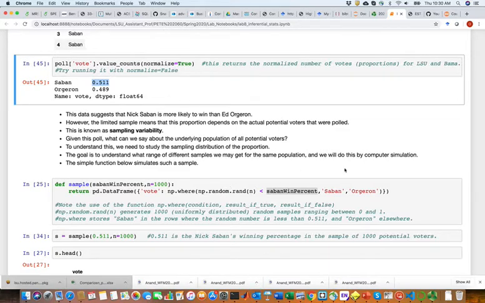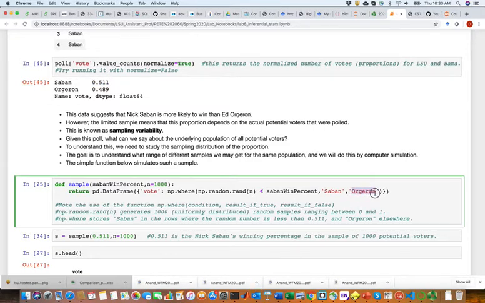And the numbers greater than that will correspond to voting Orgeron. So we use numpy's where function to do that automatically. It's generating random numbers, comparing them to 51.1%. If it's less than 51.1%, then it's voting Saban. Otherwise, it's voting Orgeron.